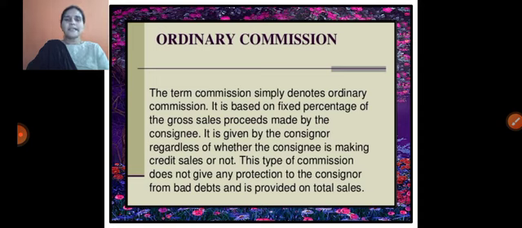Let's say the gross sales are 50,000 rupees and the commission is 10%. So the consignee may receive 5,000 rupees in the form of commission. That type of commission is called ordinary commission. In this ordinary commission, the consignor is responsible for any bad debts, irrecoverable debts. The consignee is not responsible because he is only concentrating on promoting sales, whether cash sales or credit sales.